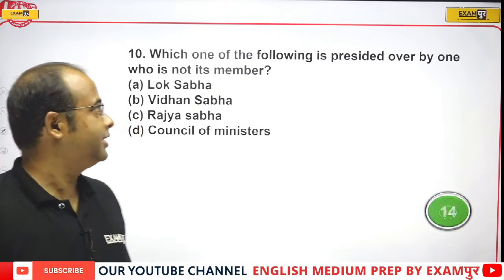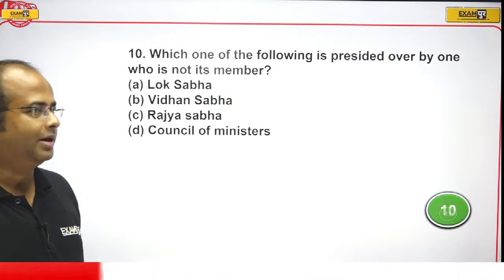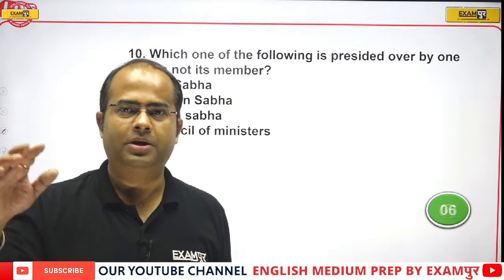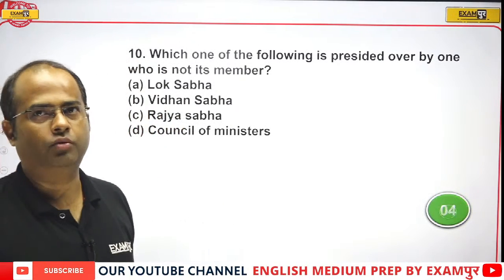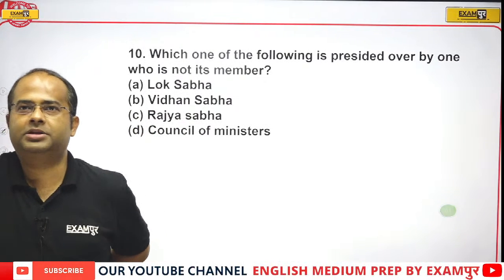The next question is: which of the following is presided over by a person who is not a member of that house? Is it Lok Sabha, Vidhan Sabha, Rajya Sabha or Council of Ministers?